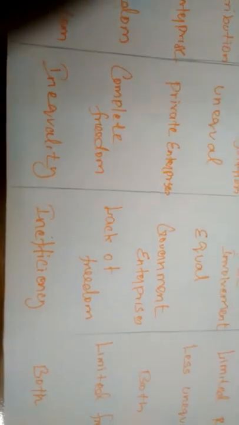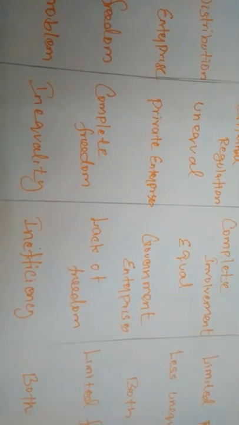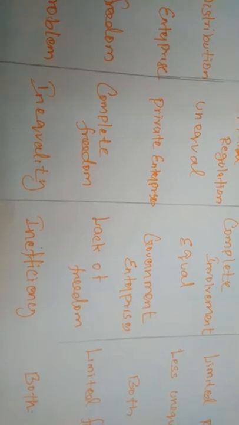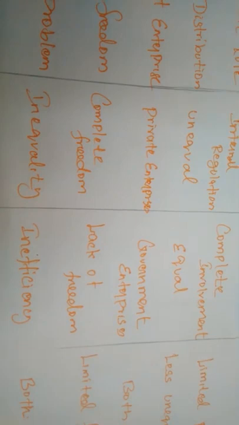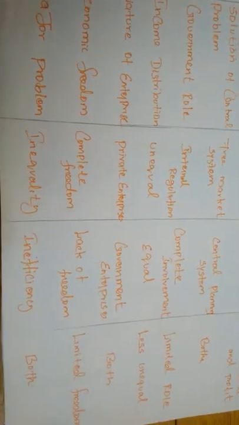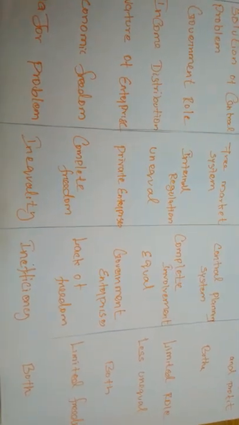But in the mixed economy, the major problem is both. Sometimes the government will not have the power, interest and decision to continue some industries, but at the same time, because of the private sector, inequality will also increase.